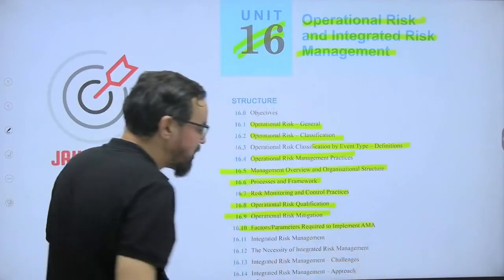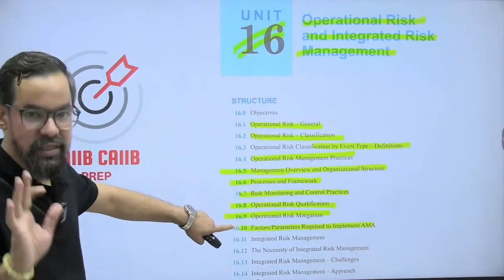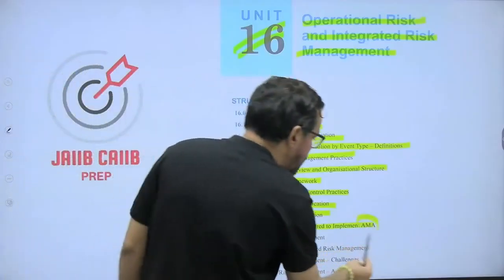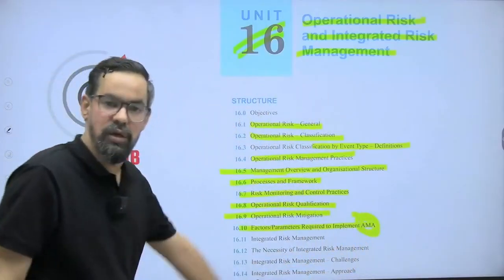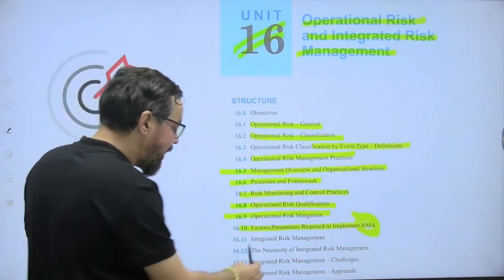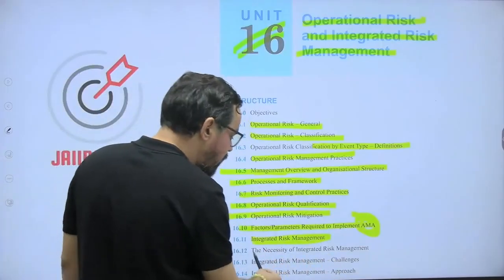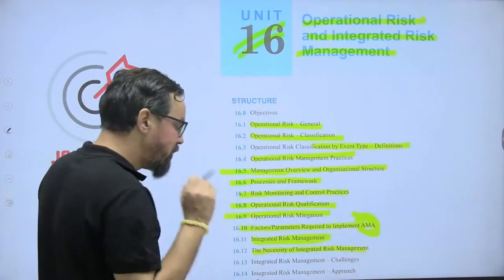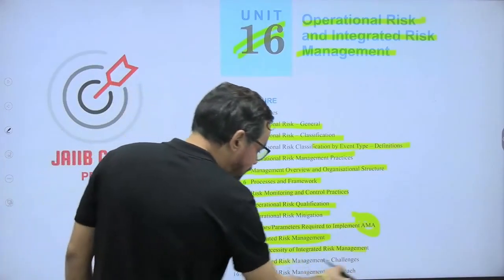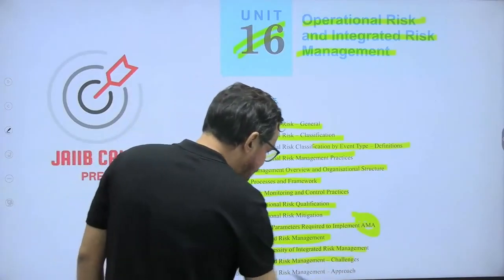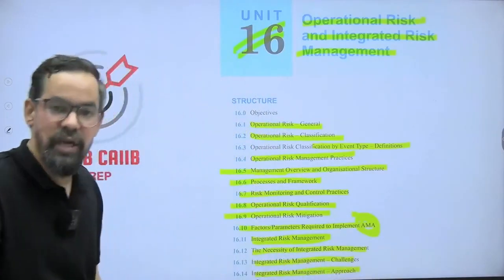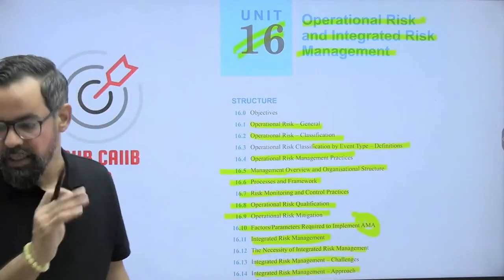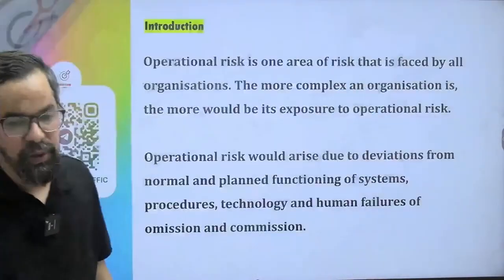Factor parameters required to implement the advanced measurement approach is very important. You can expect case studies around this one. Integrated risk management, again very important: necessity of integrated risk management, challenges and the integrated risk management approach. There are some areas which are very, very important from this topic.